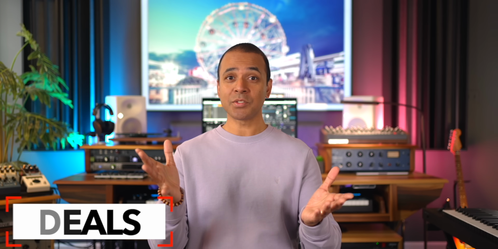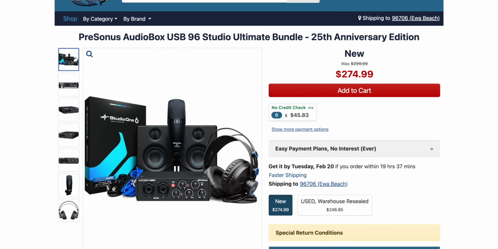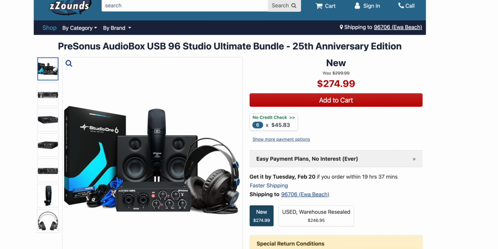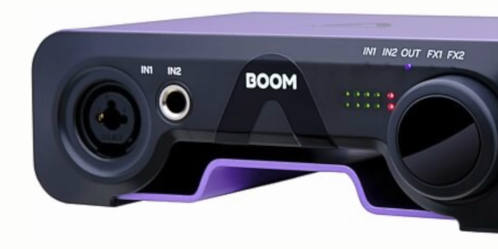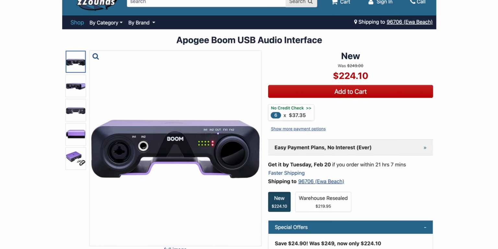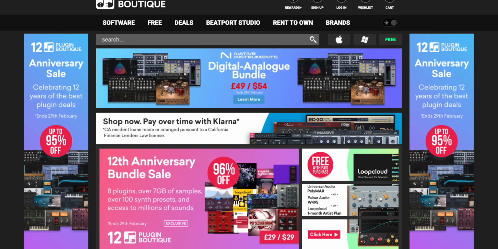Okay, how about some deals? Well, the first deal was on Triaz, so don't miss out on that one. Remember to use the discount code 2 to get the freebie. If you're looking for a bundle, the PreSonus AudioBox 96 bundle will give you an interface, headphones, mic, speakers, and software, and it's discounted for a limited time. The Apogee Boom audio interface, that's pretty new, is discounted now to $224 until February 23. If you haven't already checked out the Plugin Boutique Anniversary Sale, you really should. There are some big discounts. I'll add links directly to the sale page below the video.